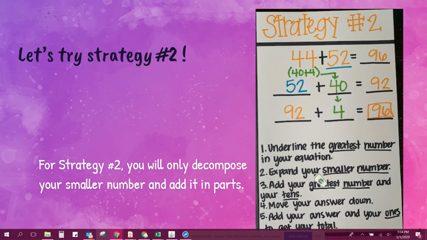Then you're going to expand your smaller number. So my smaller number is 44. So I'm going to do expanded form. So I have 40 plus 4, and then I'm going to bring the 4 down. So I'm going to add 52 plus 40, which equals 92. I'm going to then bring that 92 down and then add to my ones that I already had decomposed from here. So 92 plus 4 equals 96, and that will be your total.